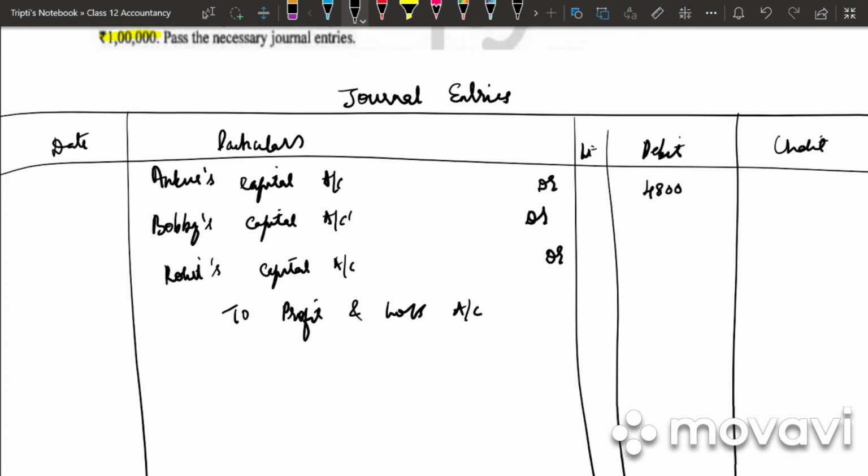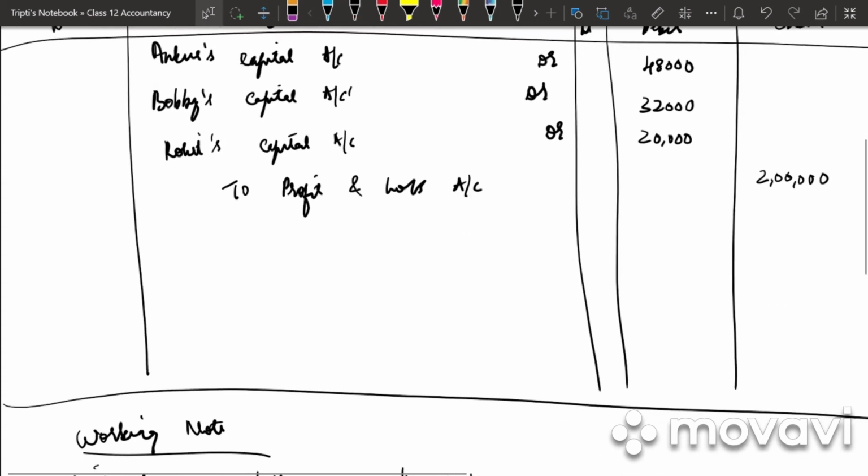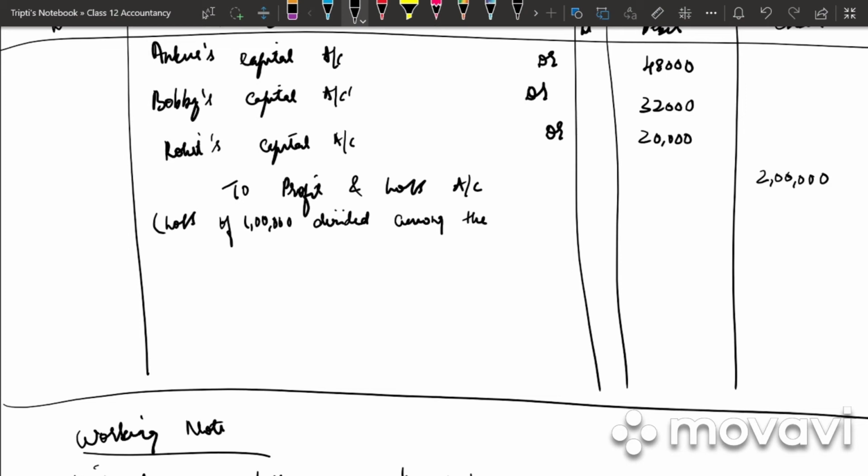So it is 48,000, 32,000, 20,000, 2 lakh. Narration will be: loss of rupees 1 lakh divided among the partners.